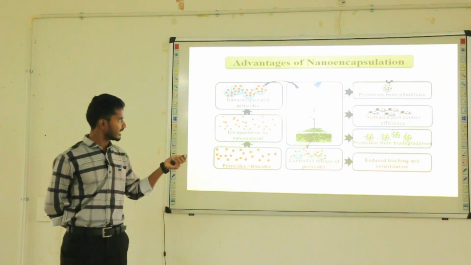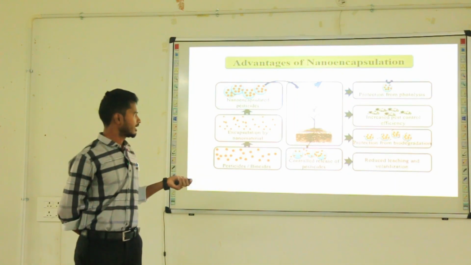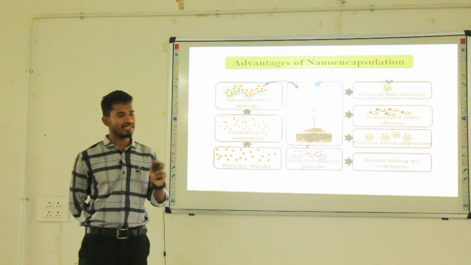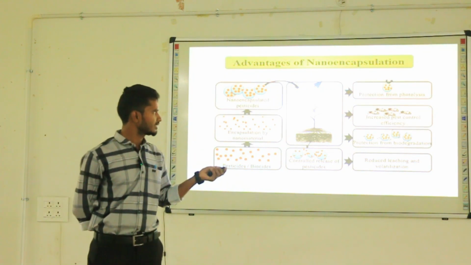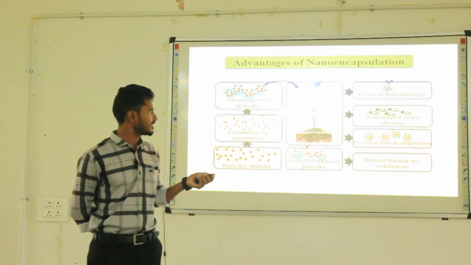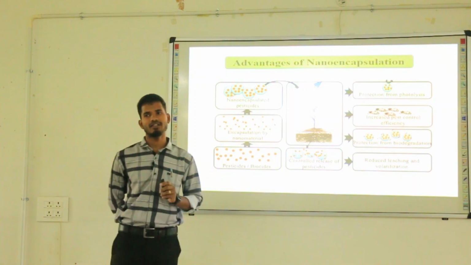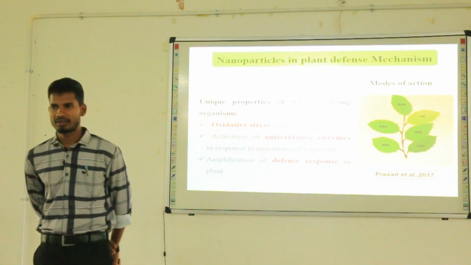When we apply these nano encapsulated pesticides to crop plants, it will lead to the controlled release of pesticides. Thereby it will protect the plants from photolysis, increase pest control efficiency, and give protection from biodegradation and reduced leaching and volatilization. Nanoparticles in plant defense mechanism.